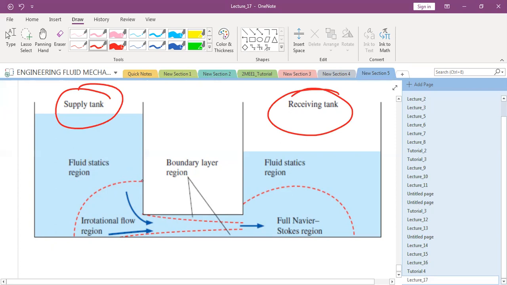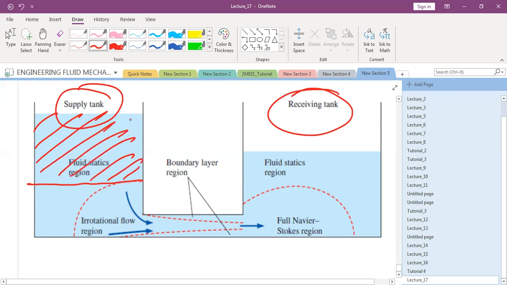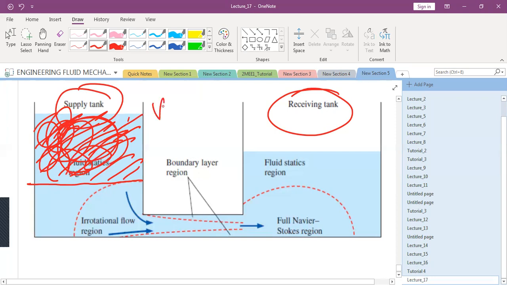That is up till this region. What is the velocity of fluid in this region? Very small. And if this is, say, the z direction, what will the original Navier-Stokes equation become equal to?